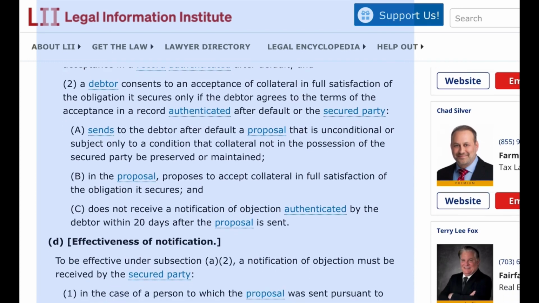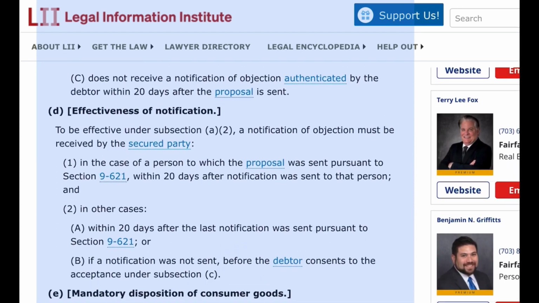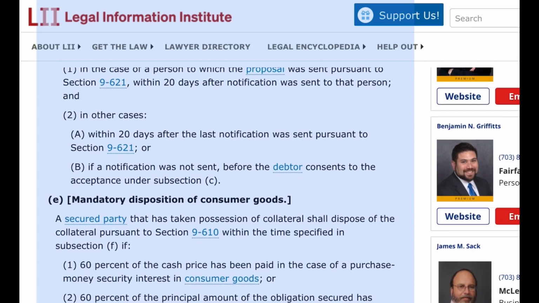D. Effectiveness of notification. To be effective under subsection A(2), a notification of objection must be received by the secured party: 1. In the case of a person to which the proposal was sent pursuant to Section 9621, within 20 days after notification was sent to that person, and 2. In other cases, (A) within 20 days after the last notification was sent pursuant to Section 9621, or (B) if a notification was not sent before the debtor consents to the acceptance under subsection C.